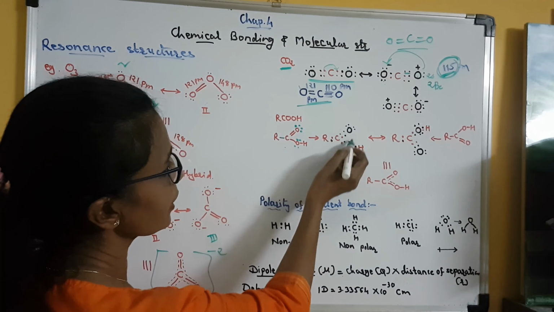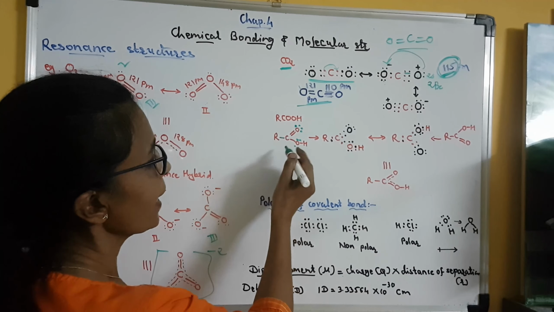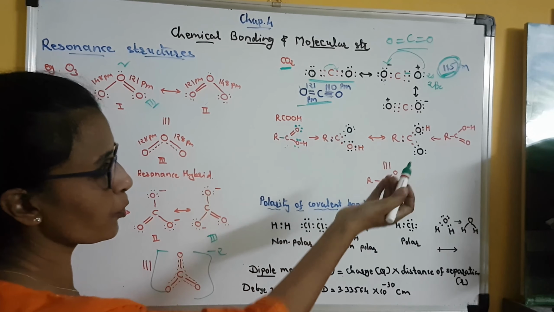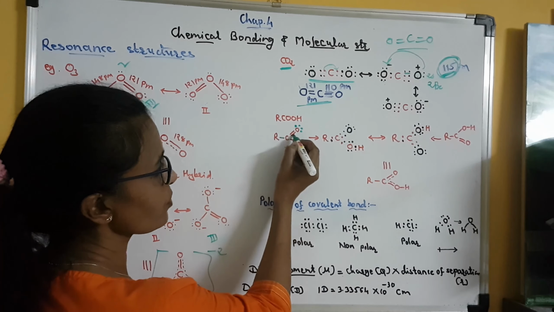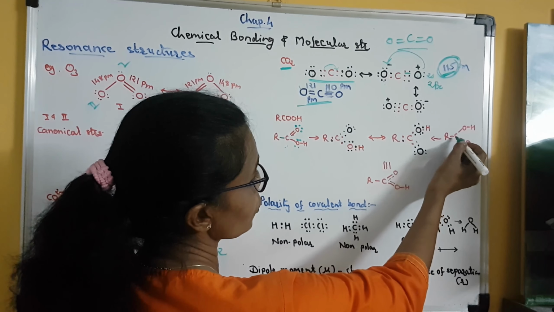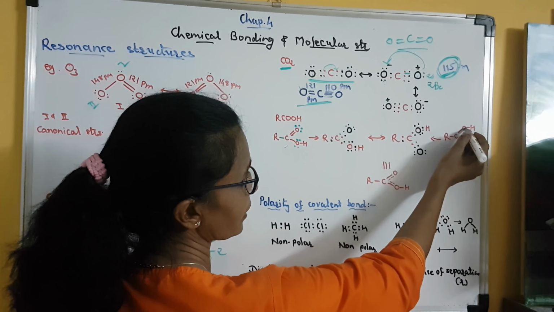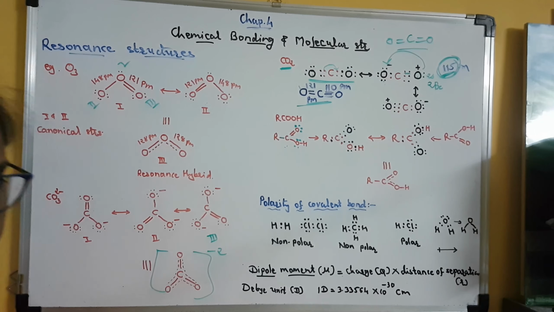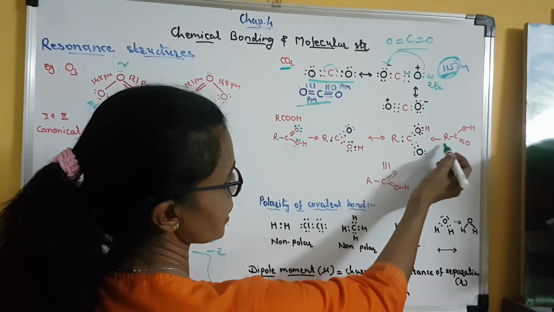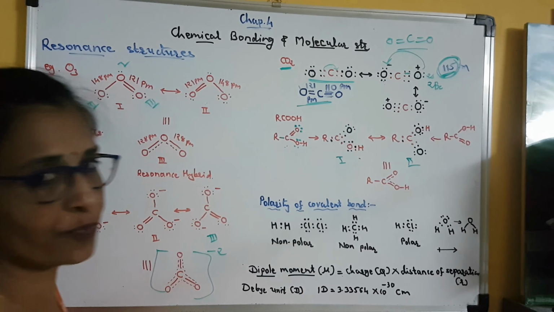Clear? So this is the Lewis structure of a carboxylic acid as per this structure. Now this structure can also be written like this. I have just changed the position of the double bond. The double bond which was here in this structure, I have shifted to this position. Clear? So here the double bond is between carbon and this oxygen, and the single bond is between carbon and the oxygen to which hydrogen is attached. So if I change the position of the double and single bond in carboxylic acid, then I can have 2 canonical structures or resonance structures possible.